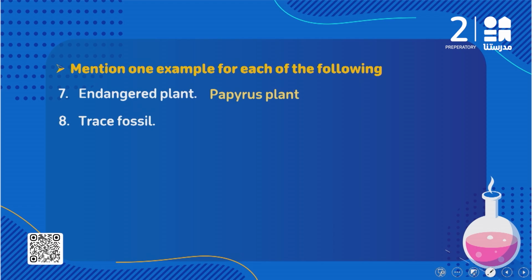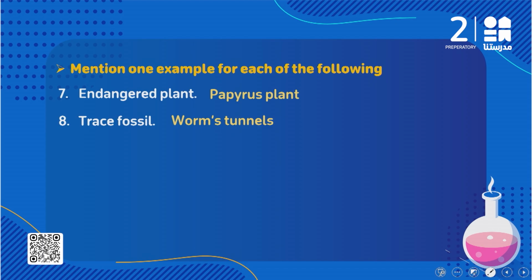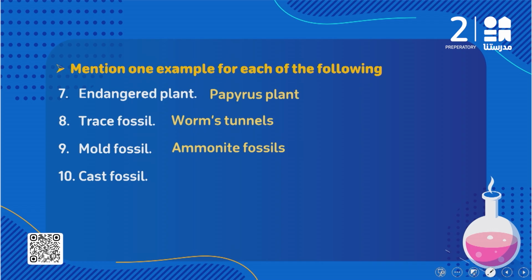طيب trace fossil. I need example for trace fossil. طبعا التريسز قلنا كان عندي الديناصورز footprint والworms tunnel. You can write any one of them, worms tunnel or dinosaurs footprint. Question 9, I need example for mold fossil. On the mold fossils we have ammonite fossil, nummulite fossil and trilobite fossil, and you can write for example ammonite. طيب cast fossil. احنا أخدنا examples على الcast fossils, fern cast والfish cast, and here we have fern cast.